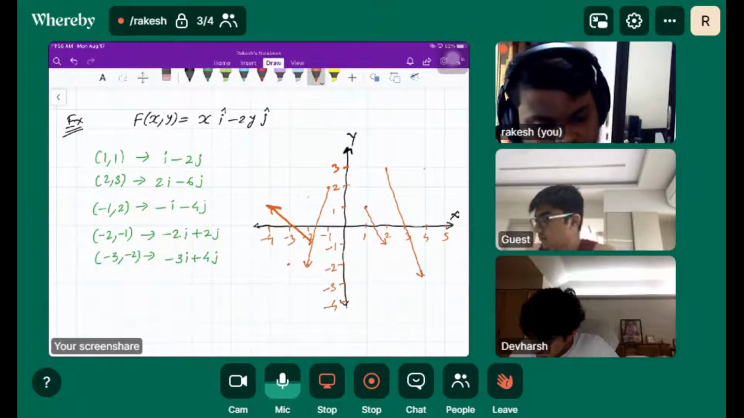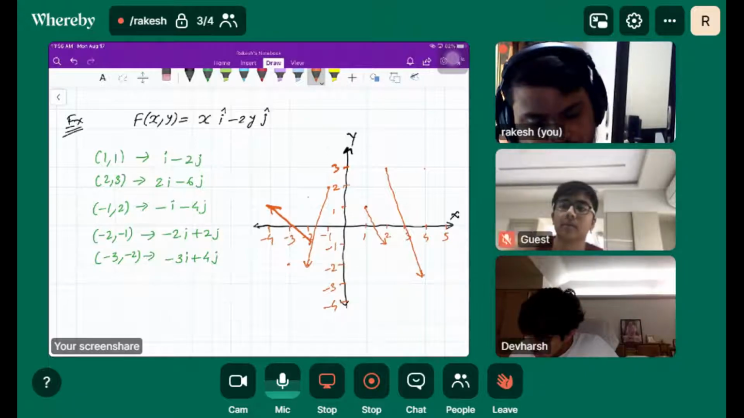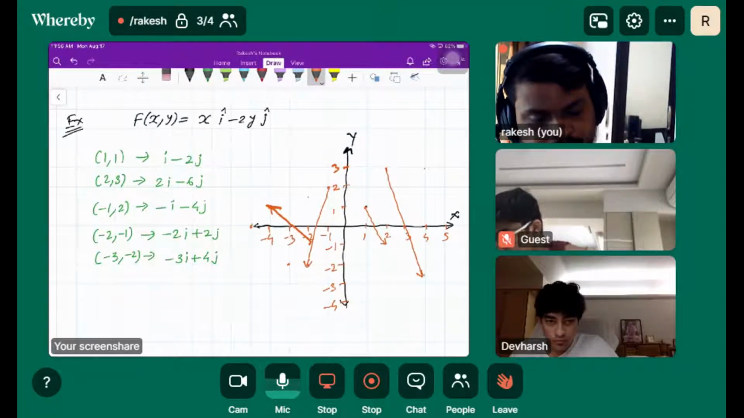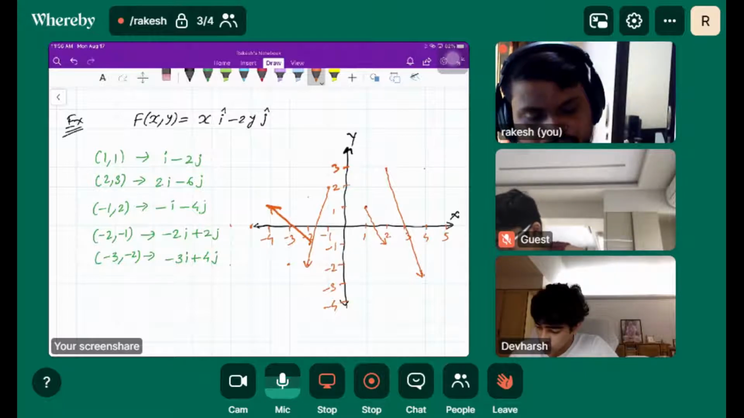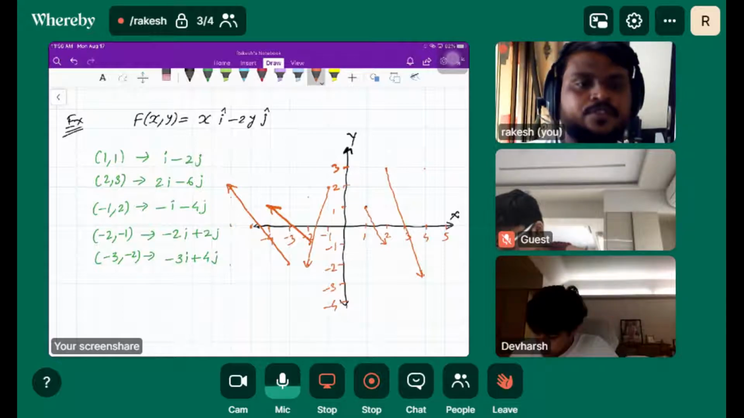I'm plotting for the last point: minus 3 comma minus 2, which is 3 units in the negative direction. Okay, 1 2 3 4 units in positive. So this will be my point, and this is going to be my corresponding vector.